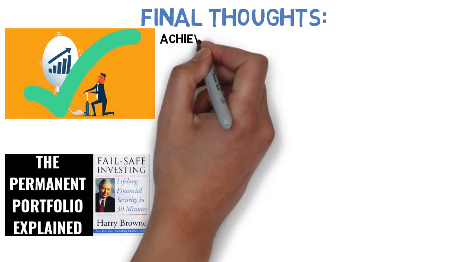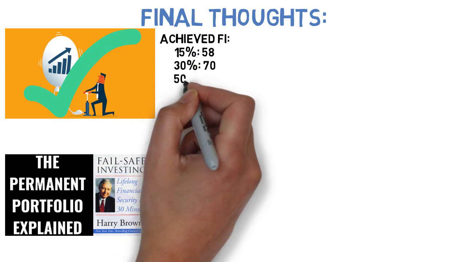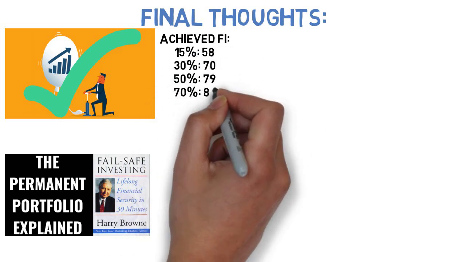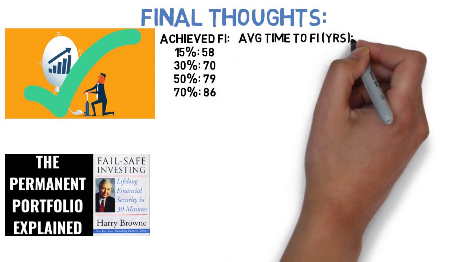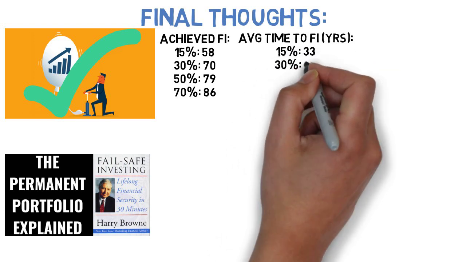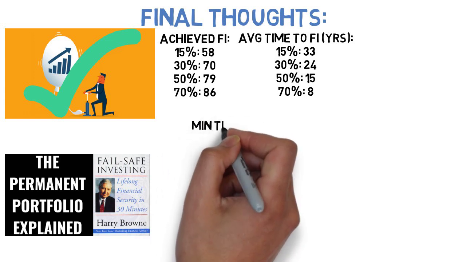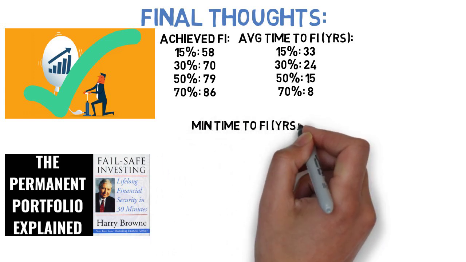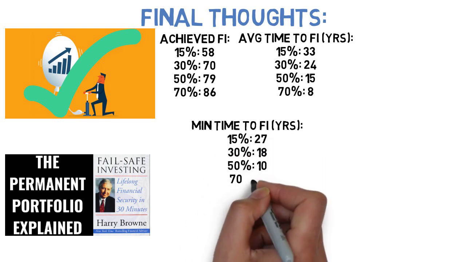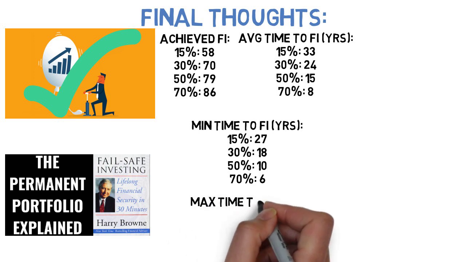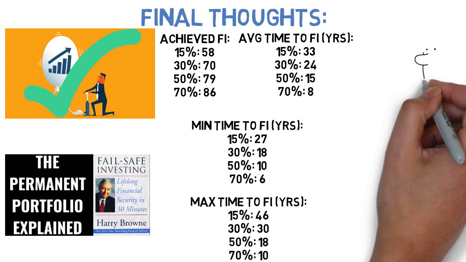Well, assuming the safe withdrawal rates were the same, in this case a 30-year rate of 3.15% for the permanent portfolio, then it would have achieved FI in 58, 70, 79, and 86 of the 93 possible scenarios using a 15, 30, 50, and 70% savings rate respectively. On average, it would have taken 33 years, 24 years, 15 years, and 8 years to do so. Its fastest path at each savings rate was 27 years, 18 years, 10 years, and 6 years. At its slowest, it took 46 years, 30 years, 18 years, and 10 years, again using those same rates.